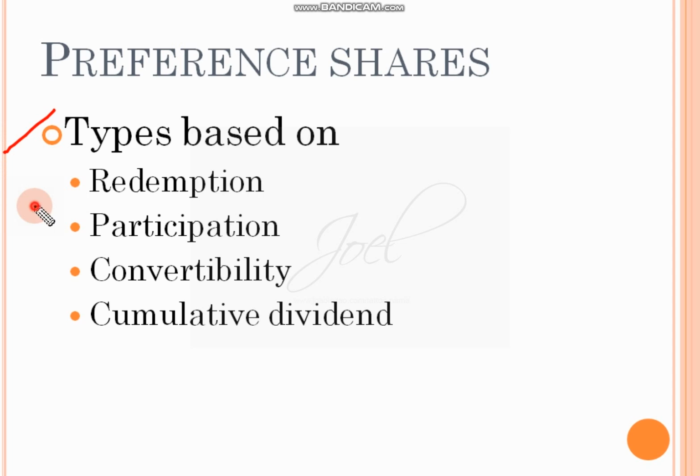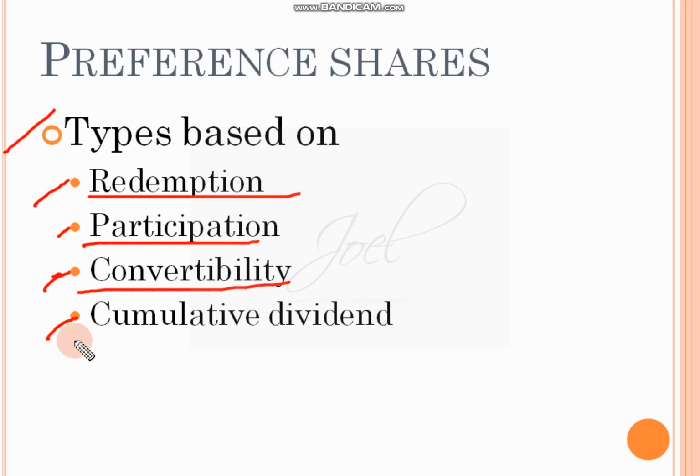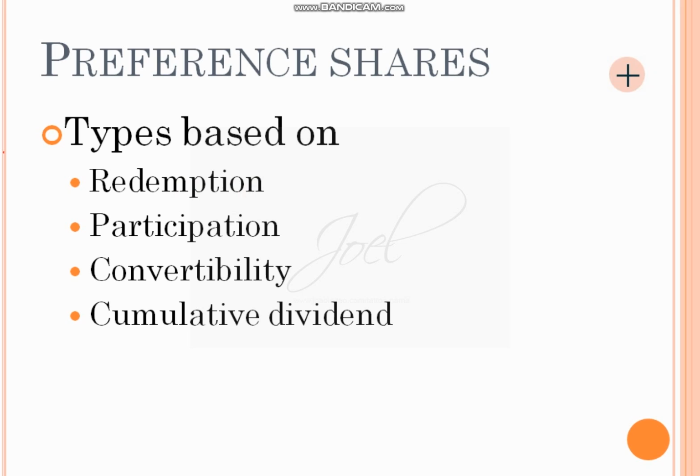Types of preference shares. Based on these things, we are considering the preference shares. First, redemption. Second, participation. Convertibility, cumulative dividend. Now, one by one we'll see the types. First, based on redemption, there are two types of preference shares. One is redeemable, one more is non-redeemable. Redeemable and non-redeemable preference shares. So redeemable preference shares are a type of preference share.